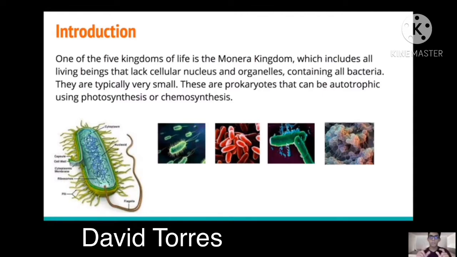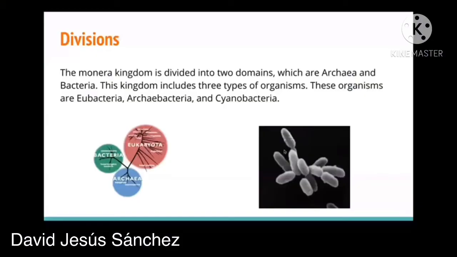They are microscopic, so we can't really see them. And these are prokaryotes that can be autotrophic by using the photosynthesis process or chemosynthesis. I will talk about the divisions.